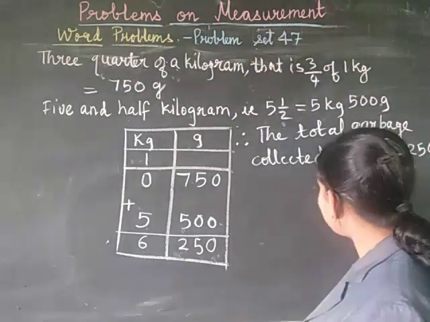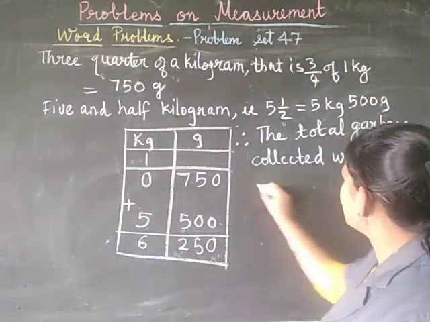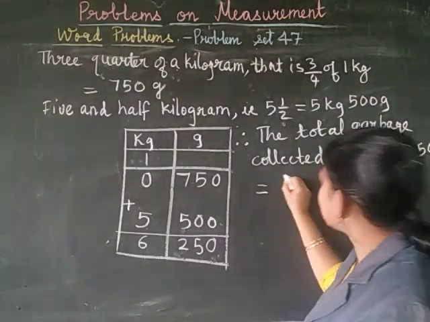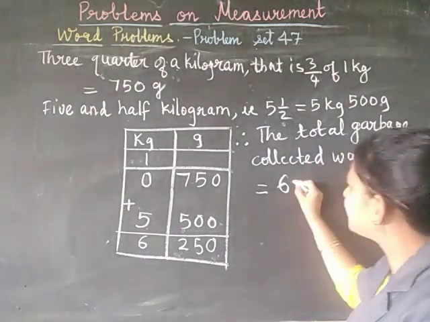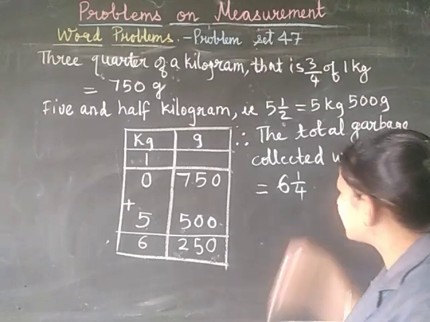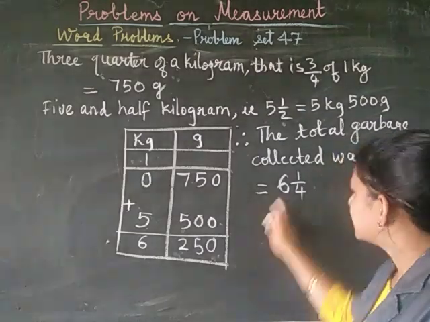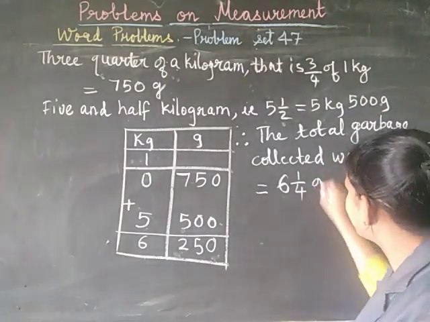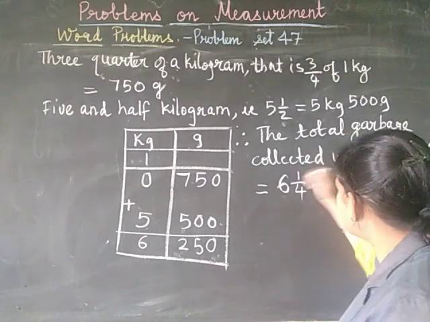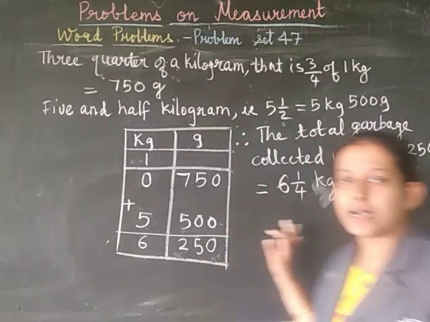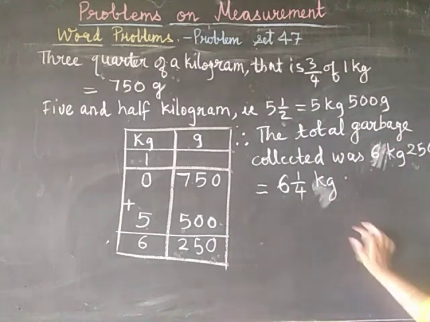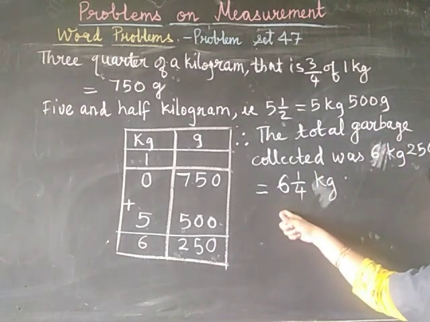Therefore, we write this as 6 and a quarter kilograms. So altogether it was 6 and 1/4 kilograms of garbage. This is regarding the next question, cleanliness week.